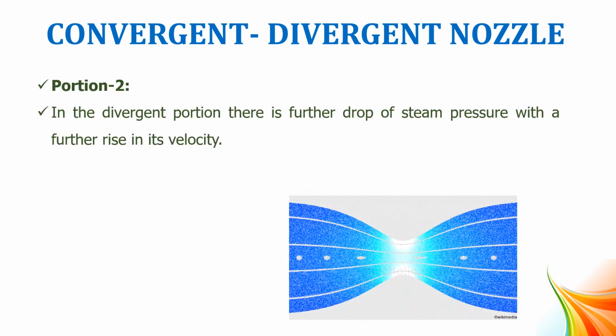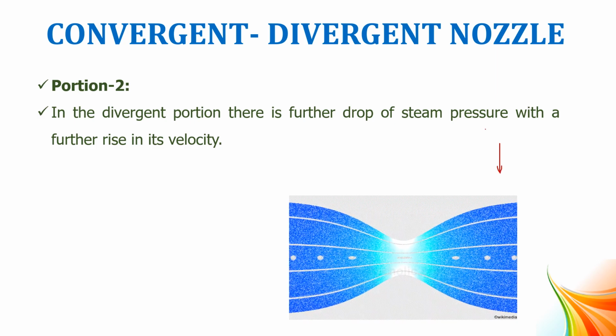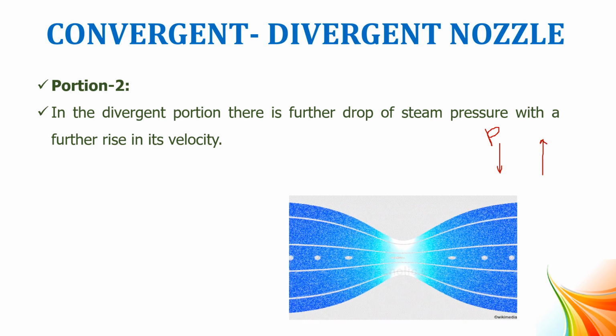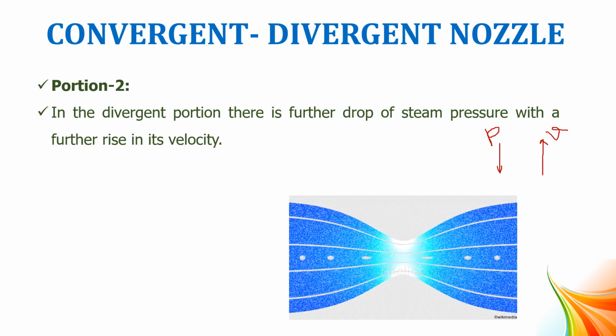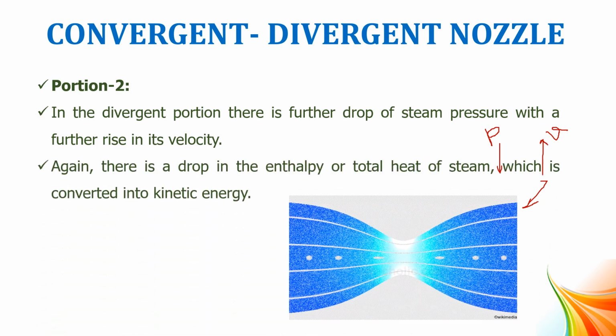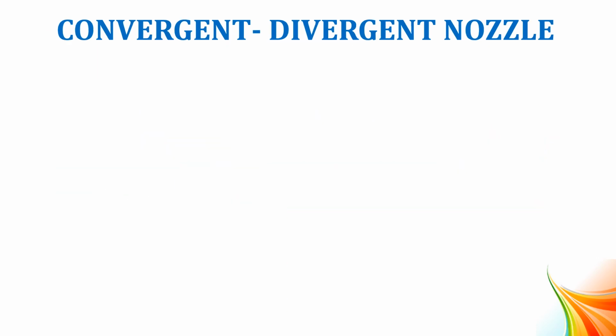In the second portion, the divergent portion, there is a further drop in steam pressure and further increase in velocity. Here the pressure drops, whereas velocity increases at this point. At the exit of the convergent divergent nozzle, velocity increases and pressure is dropped considerably. The enthalpy drop is converted into kinetic energy as in the case of a nozzle.